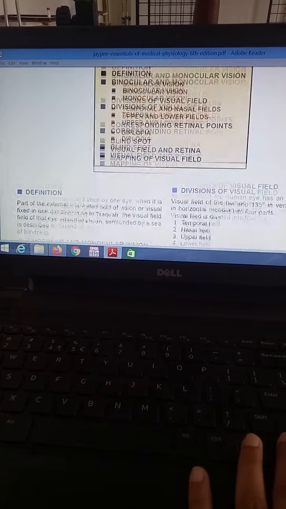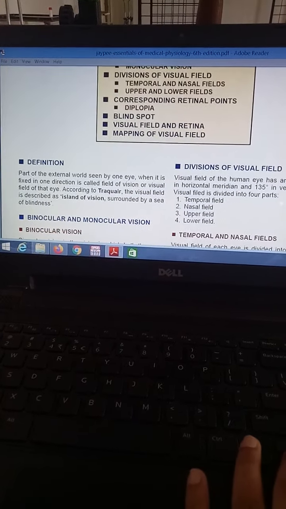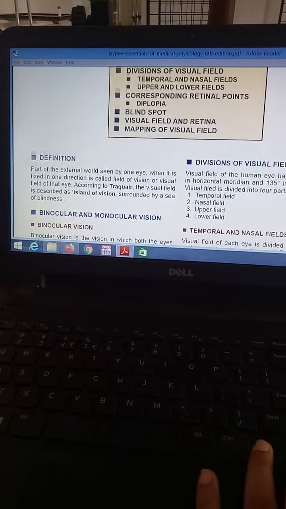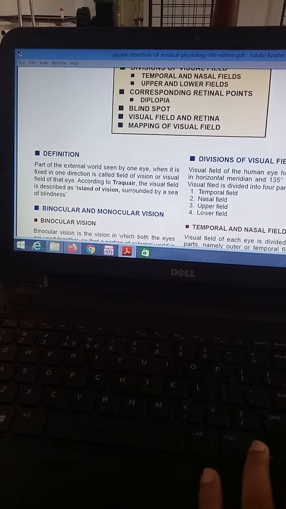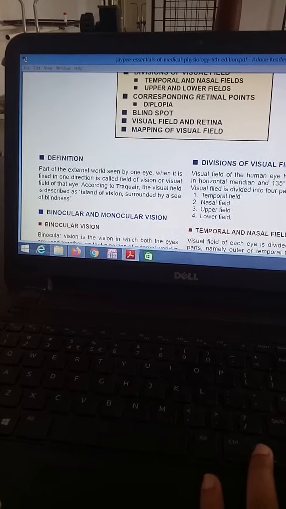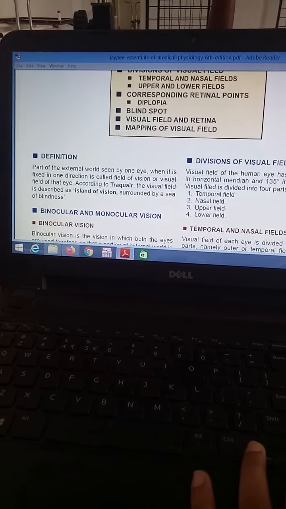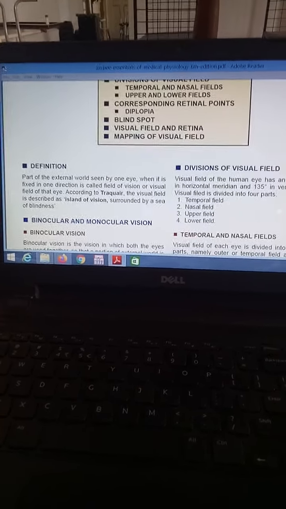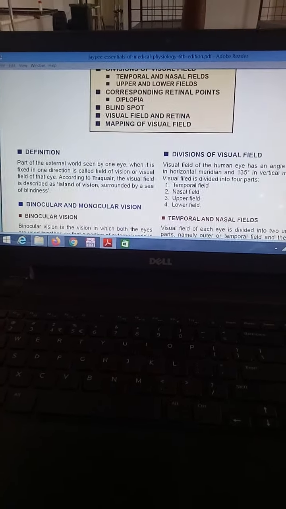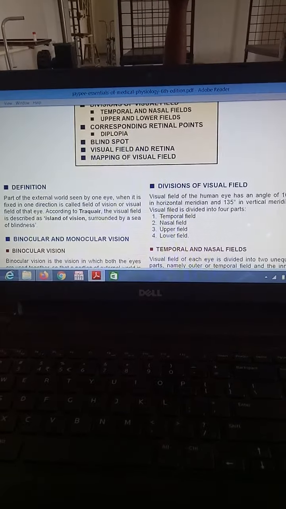For that I will give you some basic knowledge about the field of vision. So field of vision, that means, as already mentioned in the first line of the definition, that is the part of the external world seen by one eye. The eye is one of the most important structures, or you can say the most important part of our body.